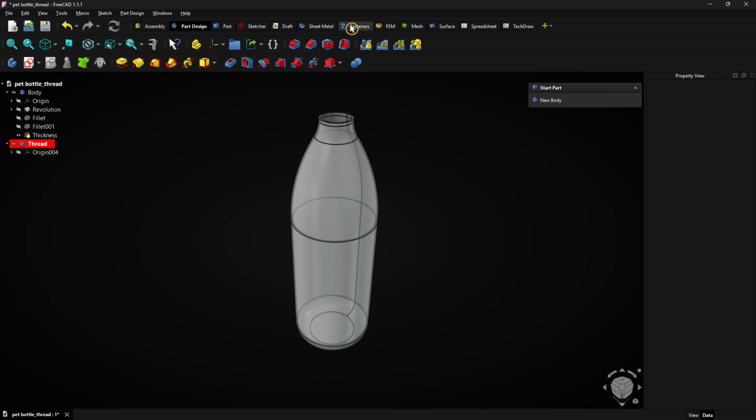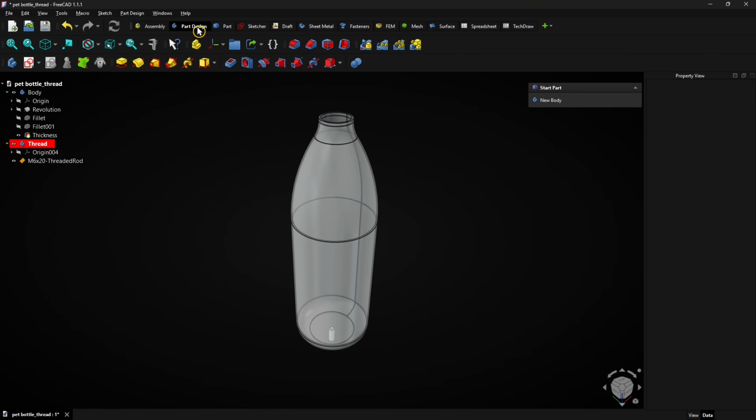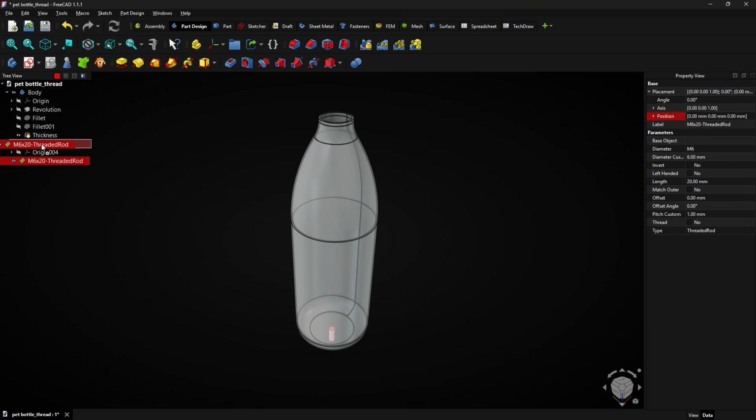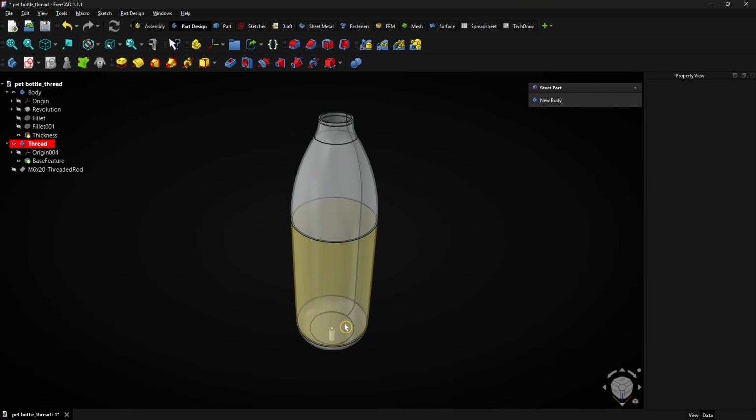Now select the Fasteners Workbench and click on this button to add a threaded rod. To get rid of all these buttons, switch back to the Part Design Workbench. Click and hold the left mouse button and drag the threaded rod inside the thread body. Release the mouse button to place it. You see it's located at the bottom here.